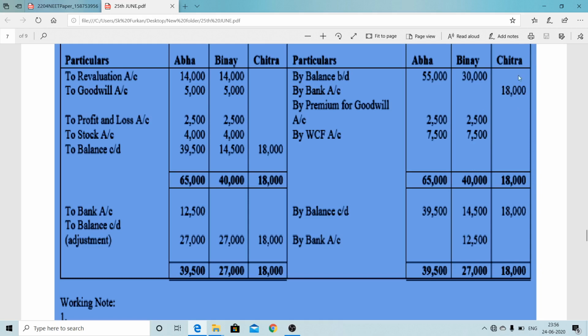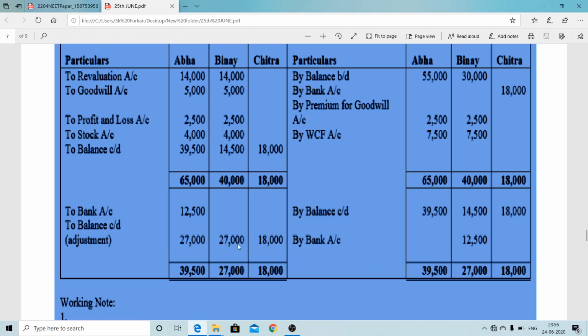Now base capital 18,000. When you make the adjusted capital of the old partner, we will consider this as the base capital. For 1/4 share purposes 18,000, therefore 1 share purposes it will be 72,000. After calculating new ratio, we will get here 27,000. Another way also you can calculate, that is 72,000 minus 18,000, that is 54,000, and divide 54,000 equally. So that way we can find out the old partners' new capital.